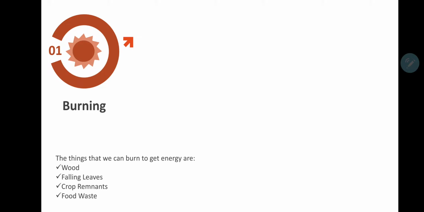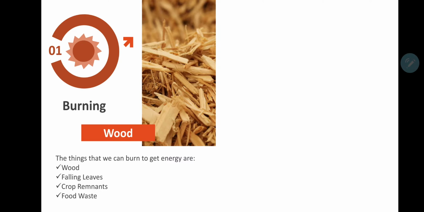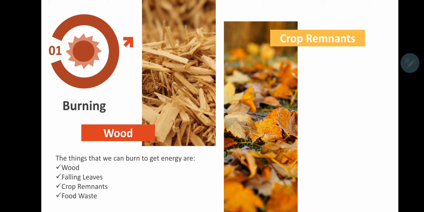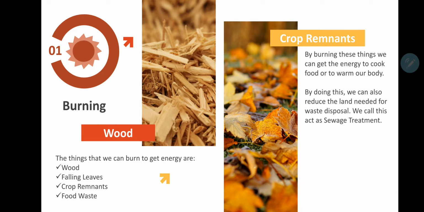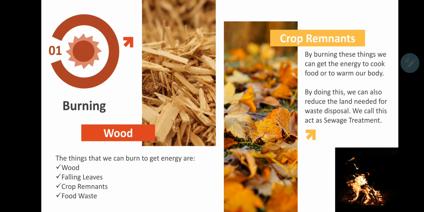Burning is using fire in order to get the energy from the biomass. The things that we can burn to get the energy are wood, falling leaves, crop remnants, and food waste. I attached some pictures here. The first one is wood, the second one is crop remnants. In Indonesia, crop remnants also mean sisa-sisa tumbuhan. Yeah, it also can be falling leaves. Okay, so by burning these things, we can get the energy to cook food or to warm our body.